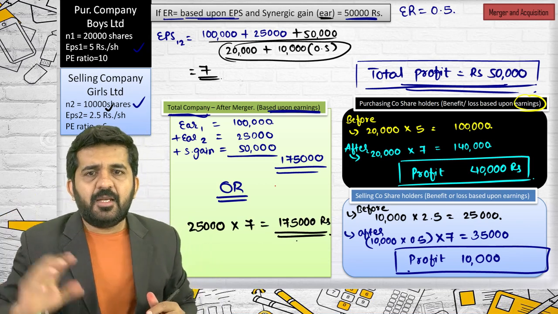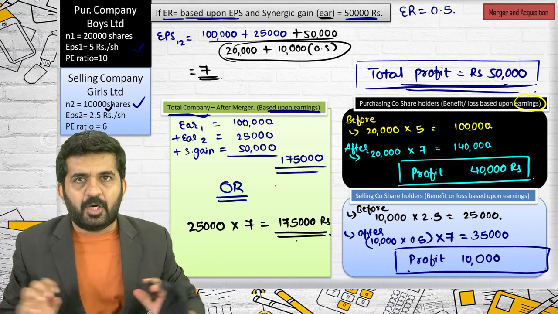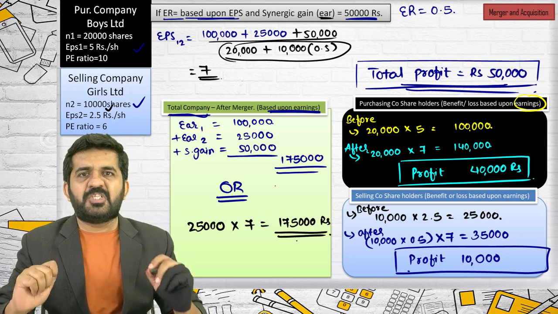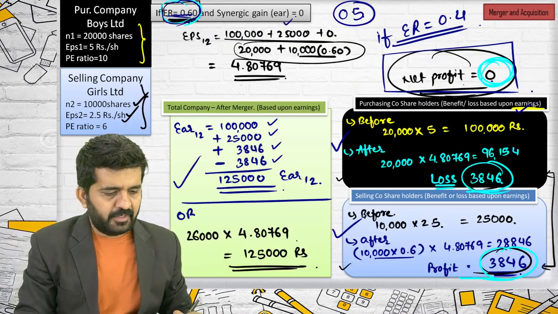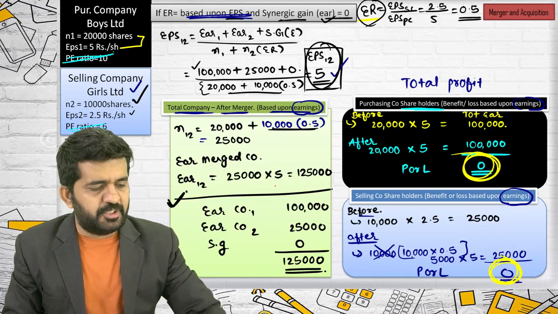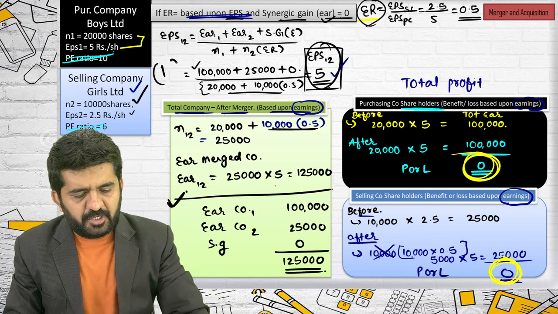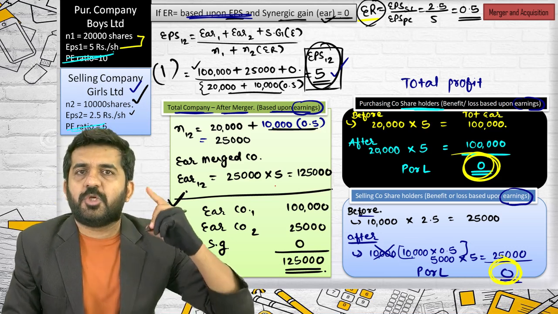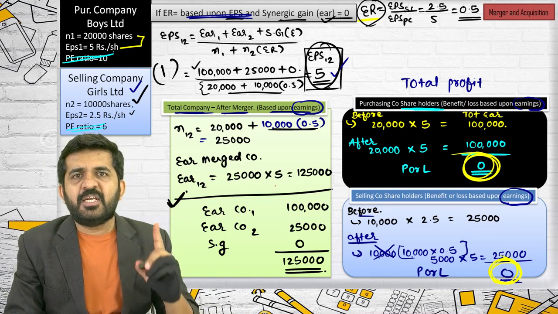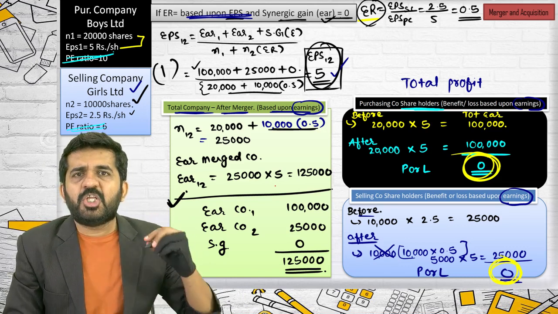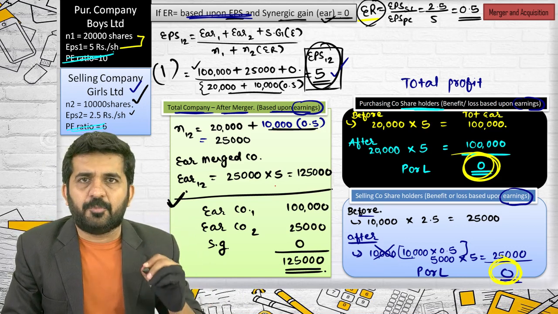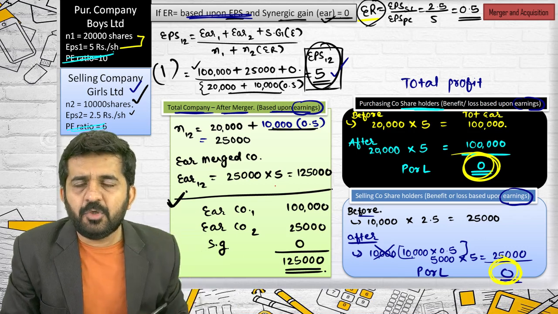So, in a nutshell, I am telling you about earnings. If your objective is earnings, the exchange ratio is based upon earnings. This was our question number 1. Exchange ratio is based upon earnings, synergic gain is 0, both the company shareholders will have 0 profit. Total profit will be 0.